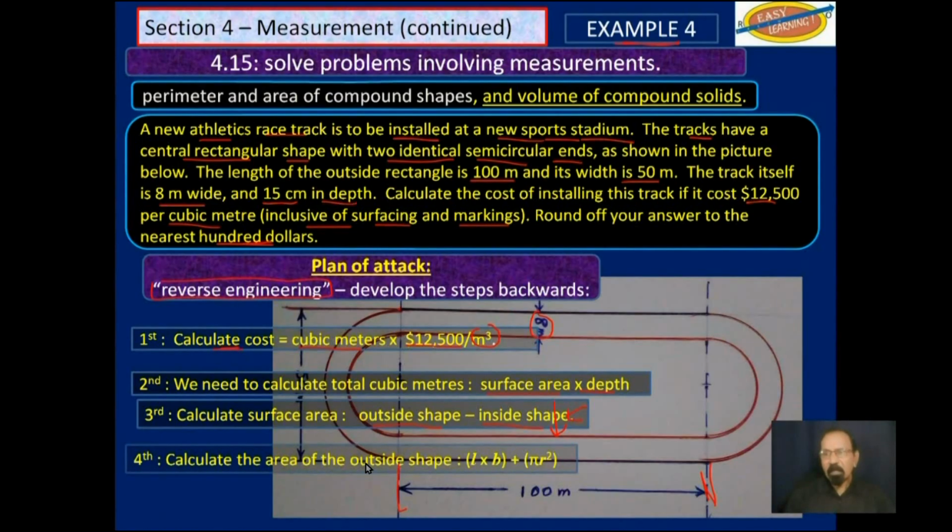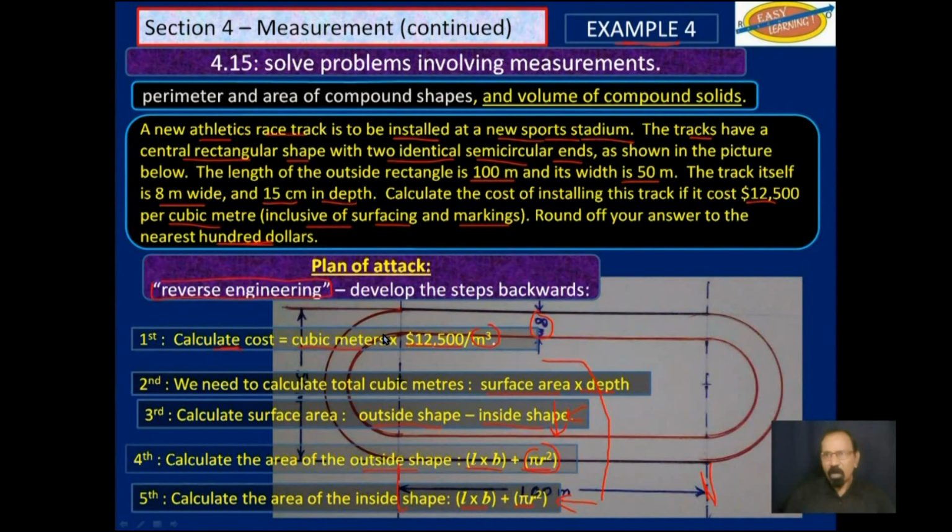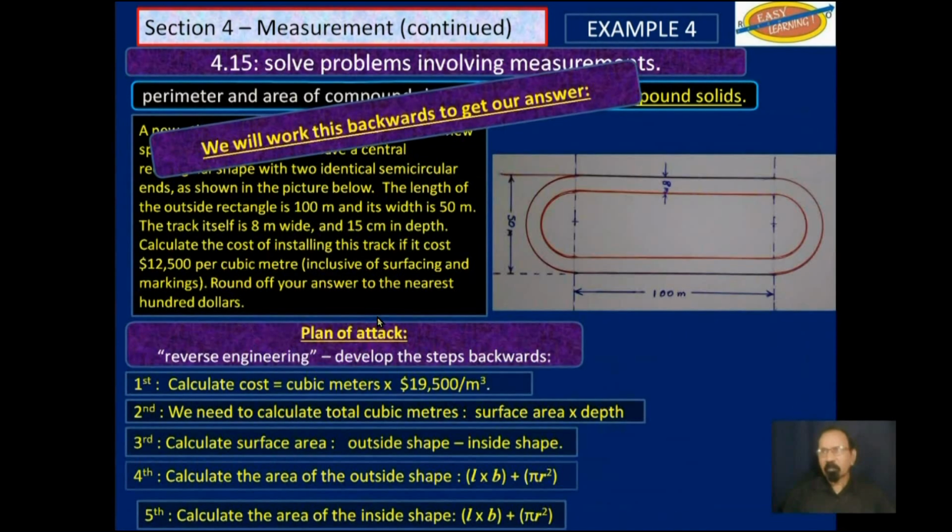Well, to do that, the outside shape is length times breadth plus pi r squared. Now remember, it's 2 semicircles, so that would make a complete circle. And then for the inside shape, you basically do the same thing with slightly different measurements. So now we will start from down here and work backwards until we reach up there. We have a plan of attack. So as I said, we will work backwards.